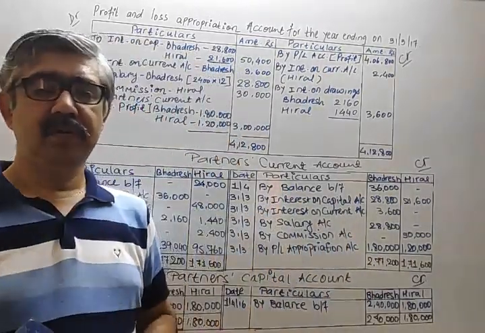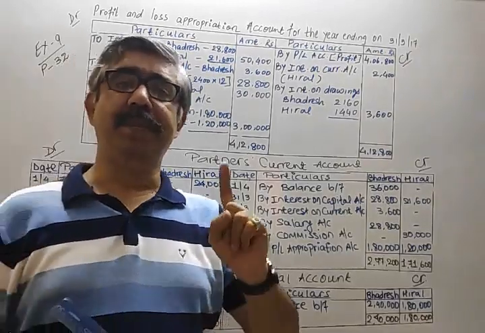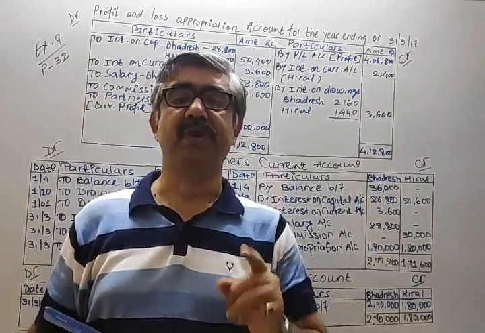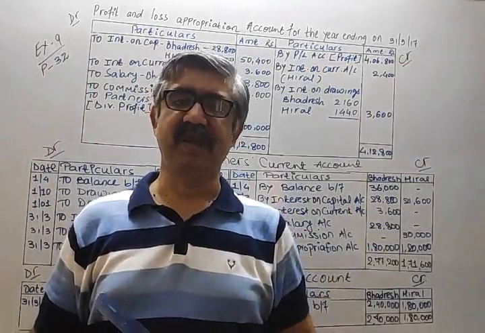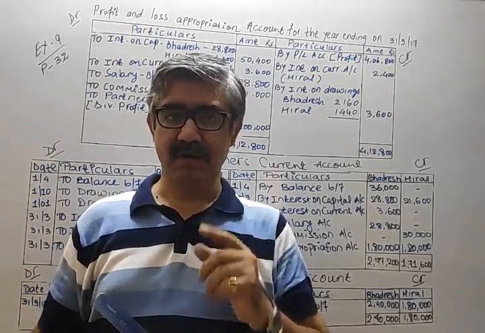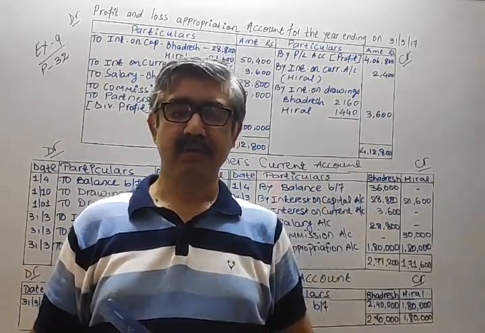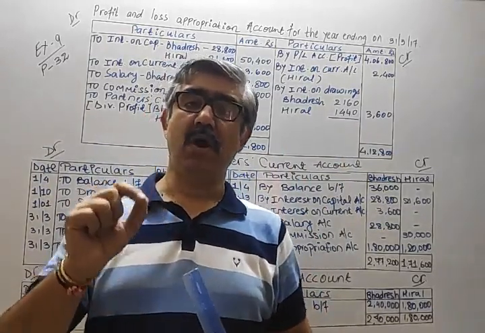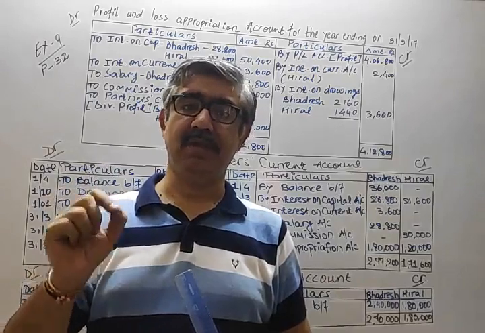Yes. We didn't prepare a current account in that particular question. That was question number 8 of your exercise. Harpal and Chirag, 2 partners, were there. Now the first question: why have we not prepared a current account in that question?